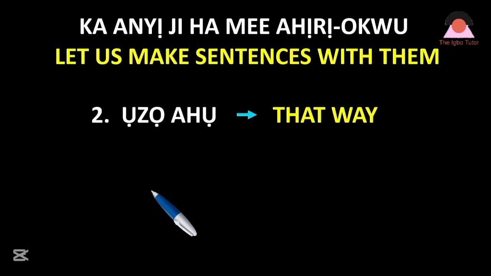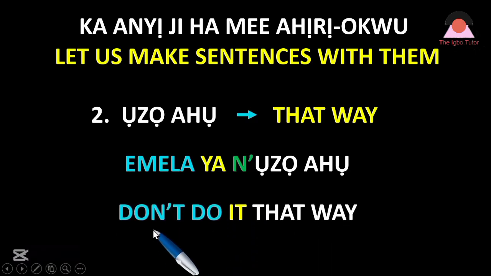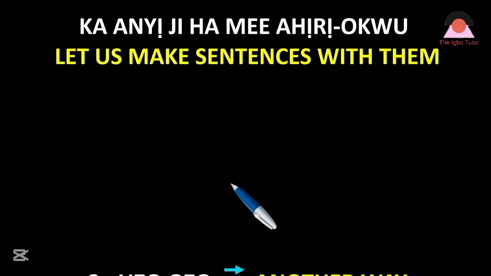Number 2. Ụzọ ahụ, that way. Let's have our sentence here. Emela ya n'ụzọ ahụ is an instruction. Emela ya n'ụzọ ahụ, meaning what? Let's see what it means in English. Don't do it that way. Emela ya n'ụzọ ahụ.